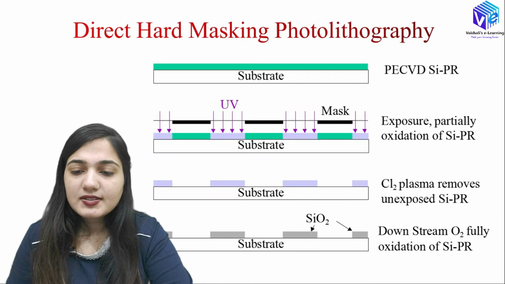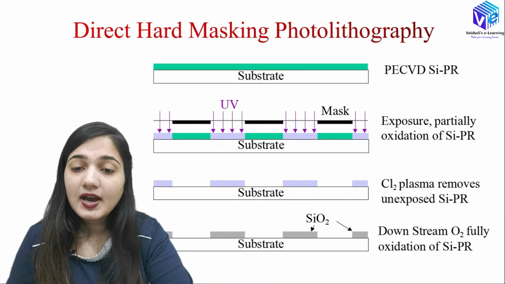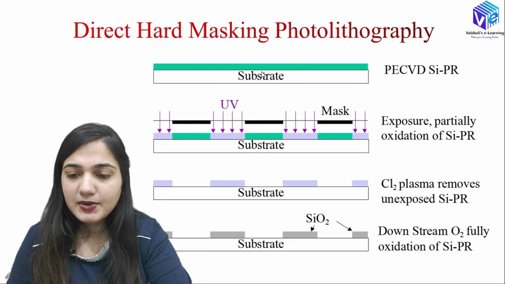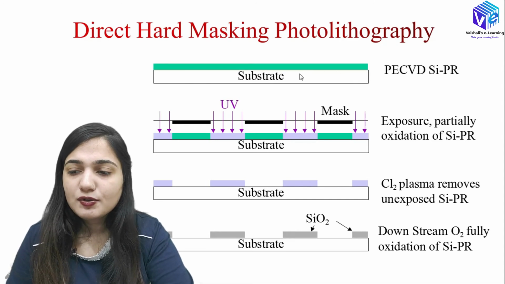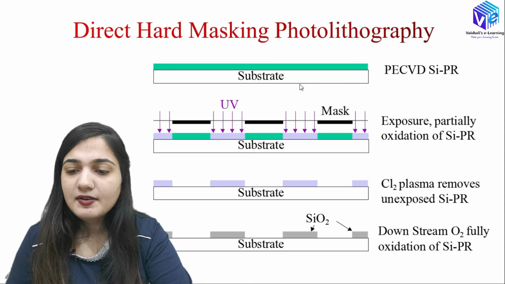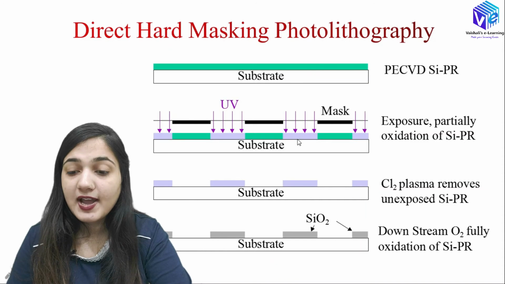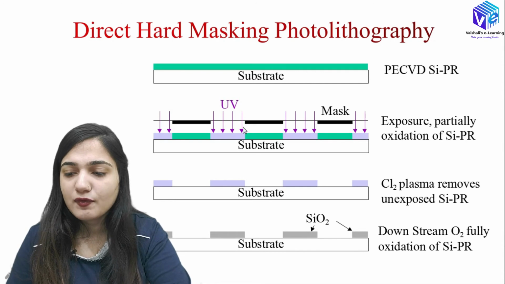Okay, so you can see here the direct hard masking photolithography. Here we have the photoresist present on the substrate. This is the silicon, and this is the photoresist layer. Then we have the exposure. We have partial exposure with the help of UV light, and I am using the mask over here.